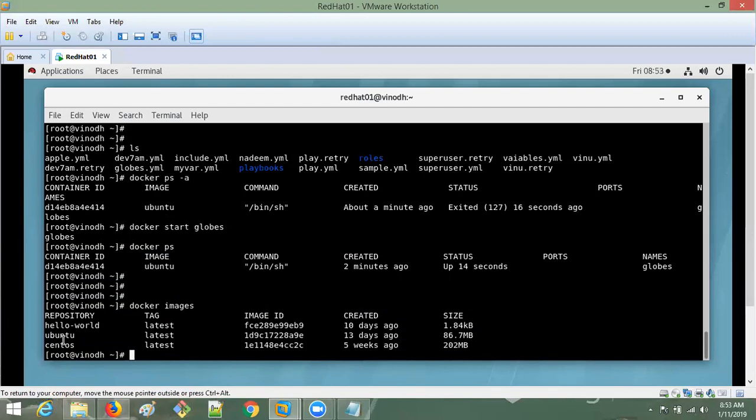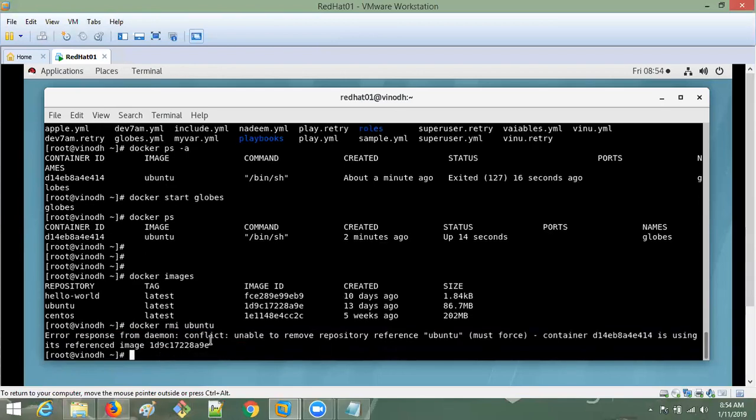So if I want to remove the image, the Ubuntu image, this is the name of the image and this is the image ID. Okay. So if I want to remove the image, what is the command? Docker rmi. See, for container removing we give only rm. Here we add i, meaning image. Remove image. You can use the image ID or the image name also. I'm using Ubuntu.